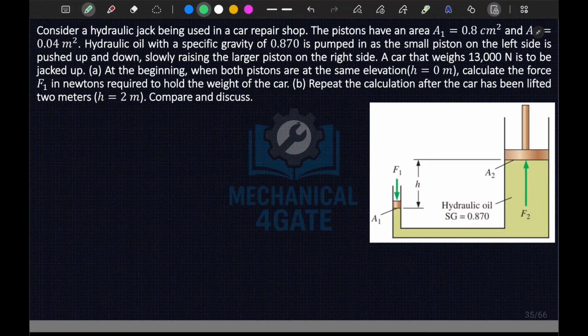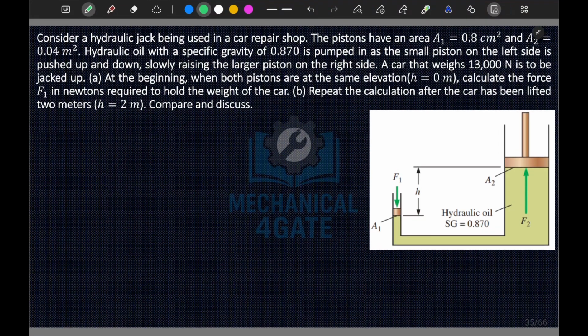Now in the next question, consider a hydraulic jack being used in a car repair shop. The pistons have areas A1, which is 0.8 meter square, and A2, which is 0.04 meter square. Hydraulic oil with specific gravity 0.87 is pumped as the small piston on the left side is pushed downward, slowly raising the piston on the right side. The car weighing 13,000 Newton is to be jacked up.